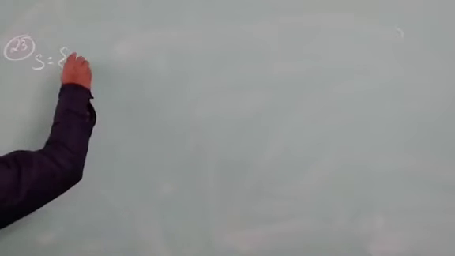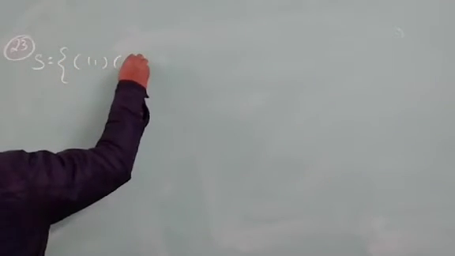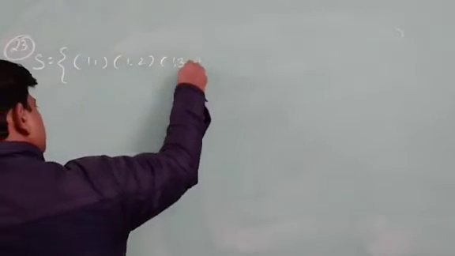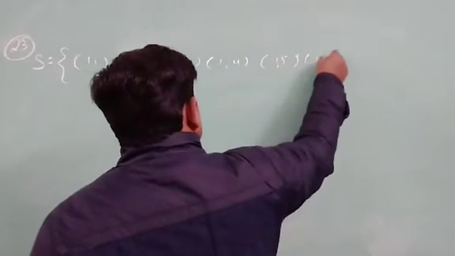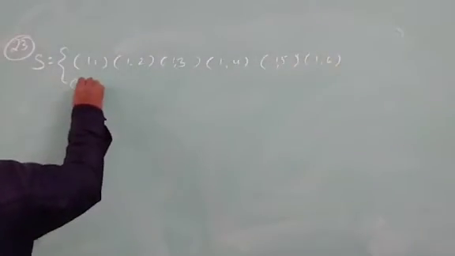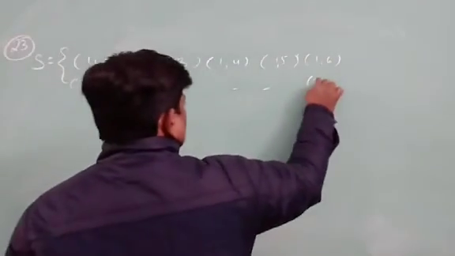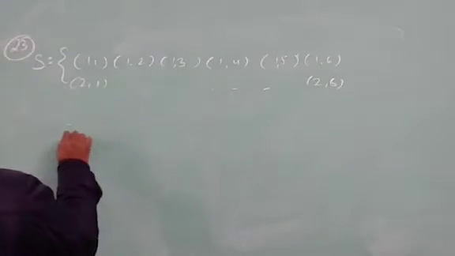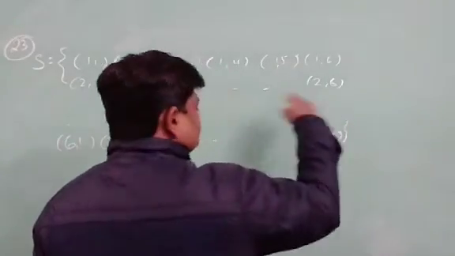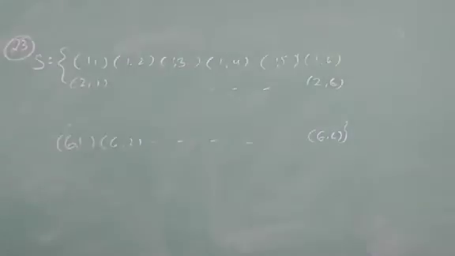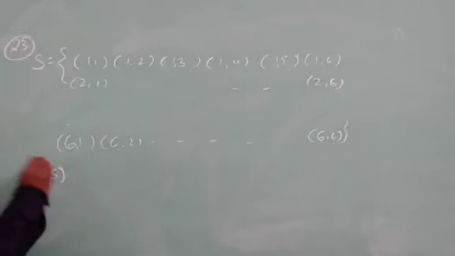See, S is equal to, you can write like that, (1,1), (1,2), (1,3), (1,4), (1,5), and (1,6). In the same way, (2,1) up to (2,6). And like that, I'll come to (6,1) and (6,2), dot dot dot, (6,6). So there will be a total of 36 elements in the sample space.